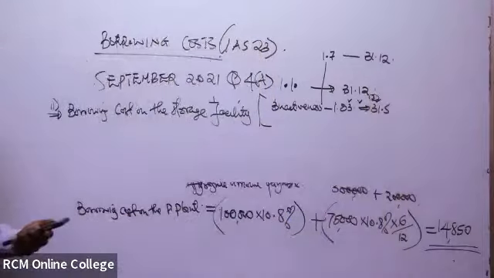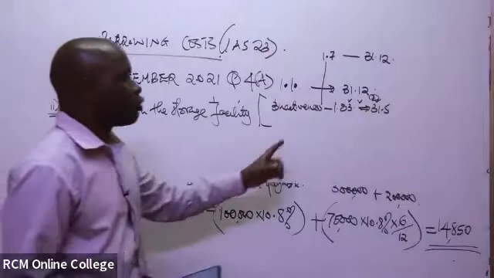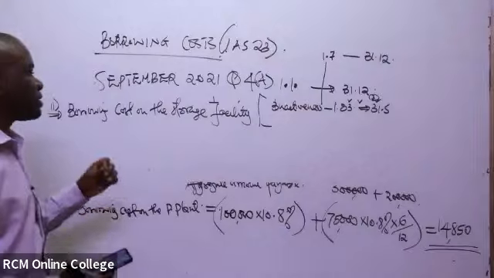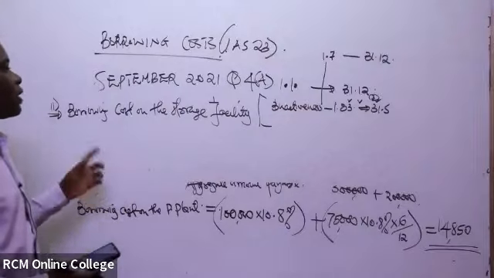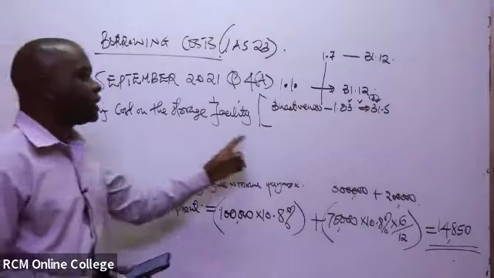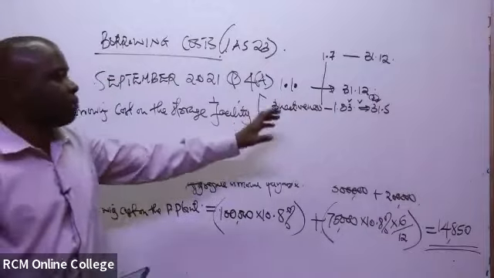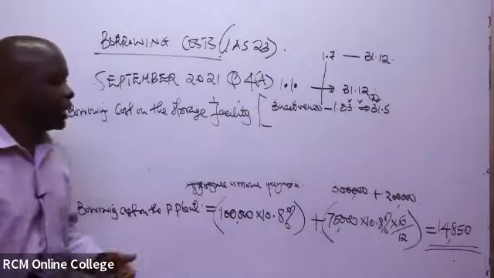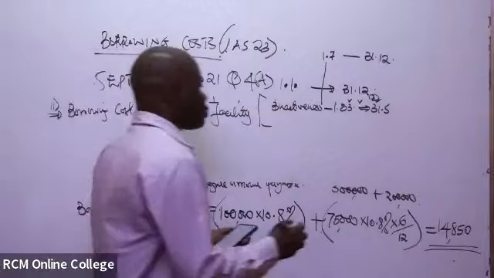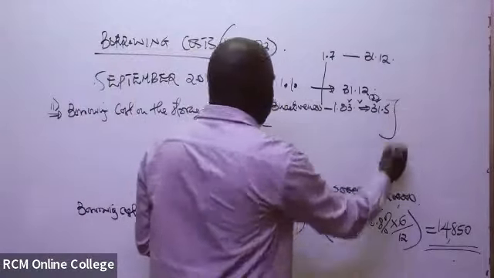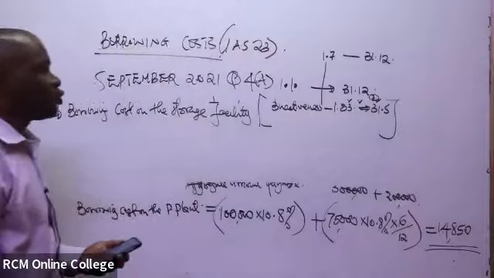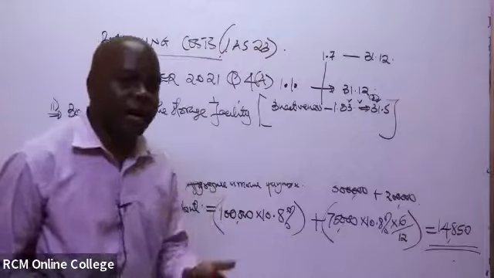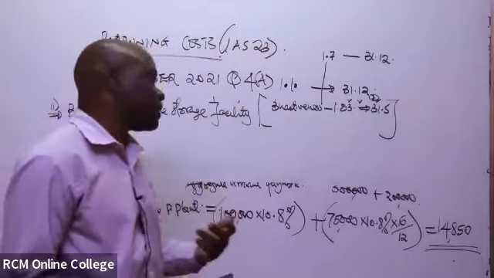It means that interest accrued over this period of time, you can't include it as part of the borrowing costs on the construction of this particular storage facility, because it was a period of inactivity during the COVID time. They never took any kind of construction. And we said the only borrowing cost that you will capitalize is the borrowing cost incurred during the period of activeness regarding the construction.